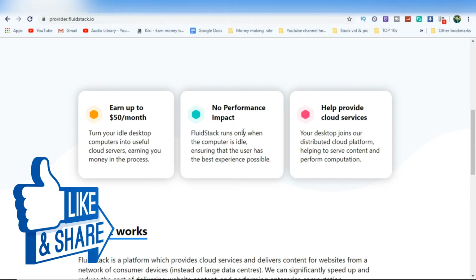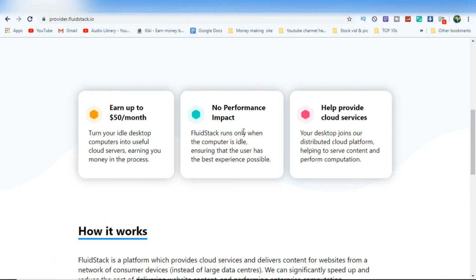If you install this app, some people may ask if this may lead to the system hanging or the browser getting stuck. It's not happening anything like that, because there's no performance impact. You can do whatever you want to do. Just install the app on your computer, then you can make a good amount of money this way. You can make some $50.